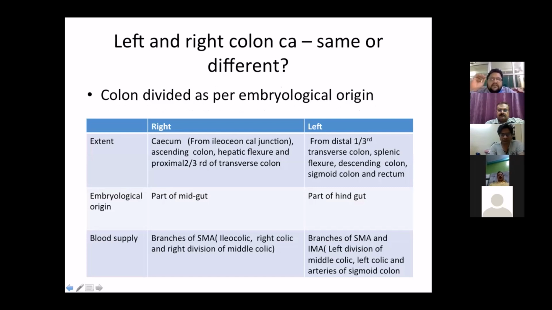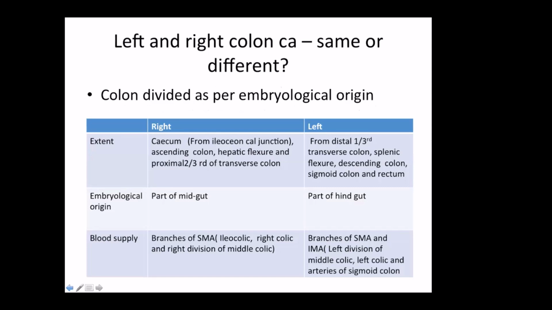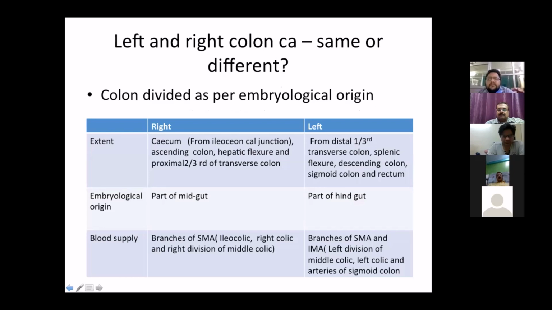The right side colon would include the cecum from the ileocecal junction, ascending colon, hepatic flexure, and proximal 2/3 of the transverse colon. The left side would include the distal 1/3 of the transverse colon, splenic flexure, descending colon, sigmoid colon, and rectum. Embryologically, the right side colon is part of the midgut, while the left side is part of the hindgut. The right is supplied by the superior mesenteric artery, while the left is supplied by the left division of the middle colic artery and also mainly by the inferior mesenteric artery.